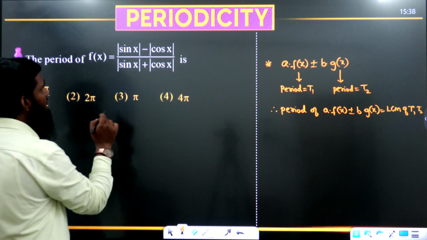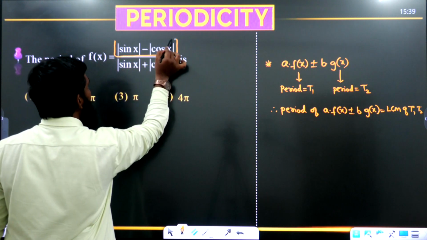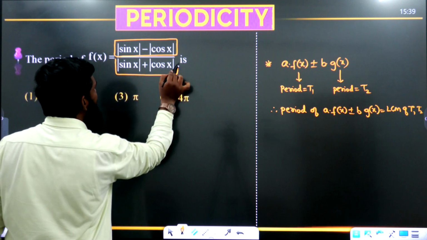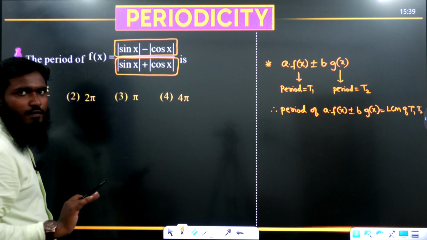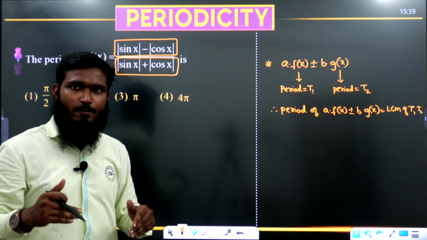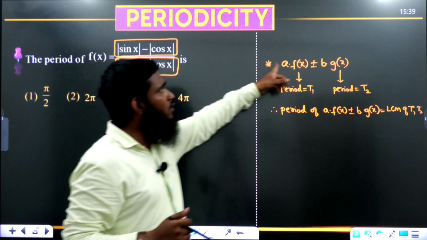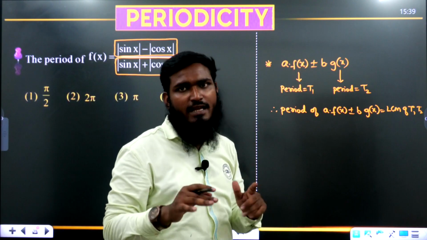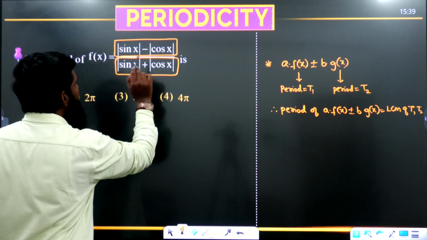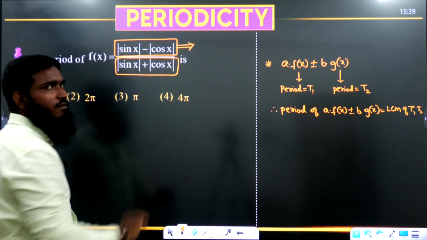Now what I am doing is, this part, mod sin x minus mod cos x, I am taking as one function, and mod sin x plus mod cos x, I am taking as another function. In between we are having division, nothing will happen. Division means don't divide that part. We are taking the selected function. This is one function, this is one function. If the two functions are with plus sign, minus sign or division sign, whatever it may be, we are taking the two functions. Now first, can you tell me what is the period of this one function, this complete function we have taken?